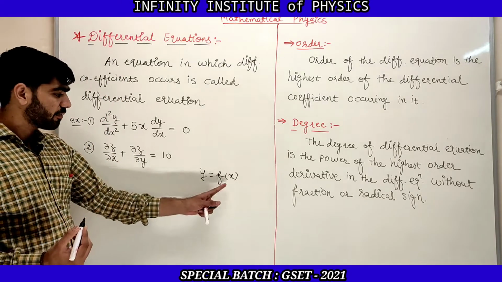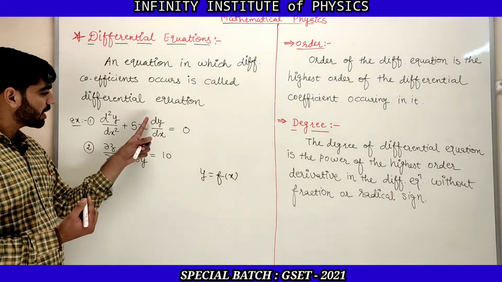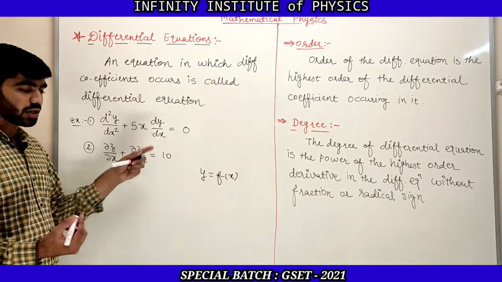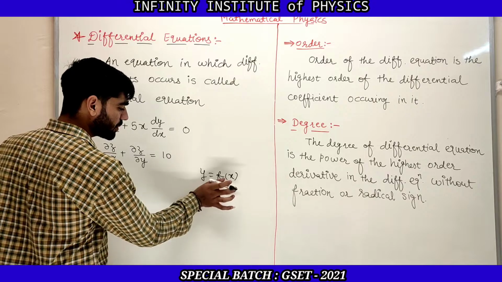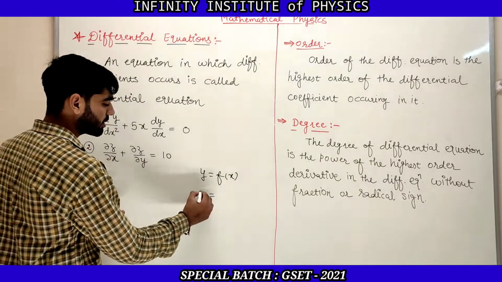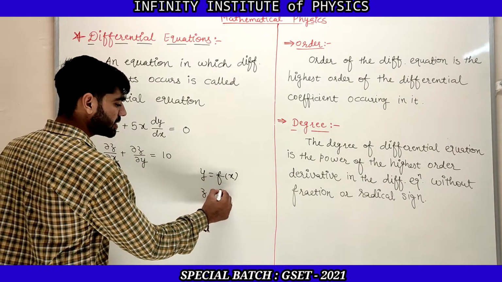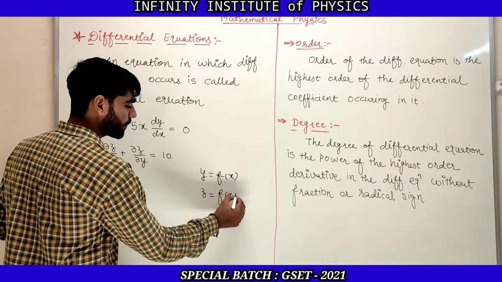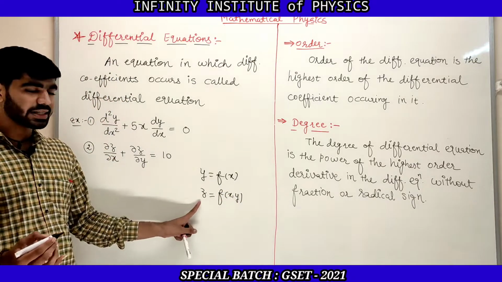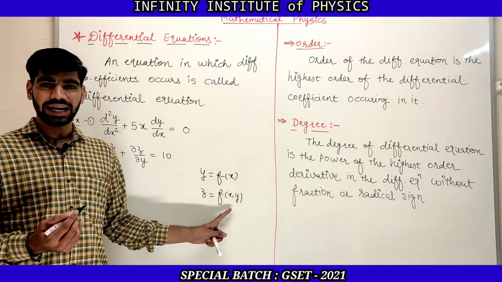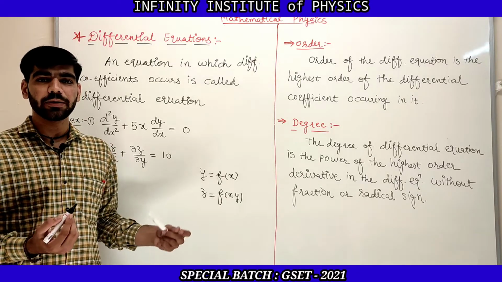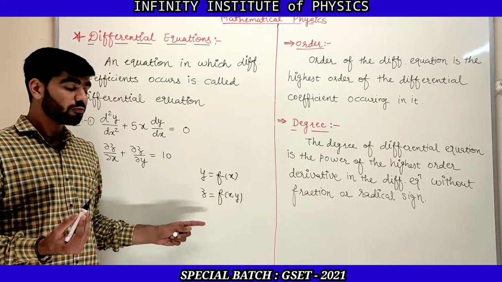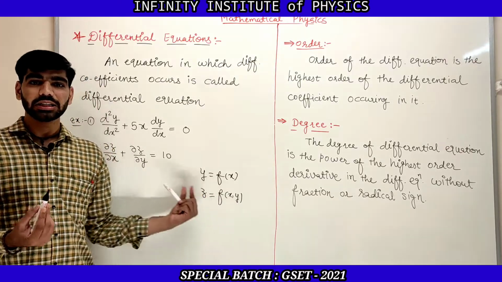Then if we are writing the differentiation, then we are using this d. But in the case of more than one variable, suppose for this equation let us take that function as z, then z is equal to f of x y. Now you can see that z is a function of two variables, x as well as y, and so whenever we are doing the differentiation of a function with more than one variable, we are using